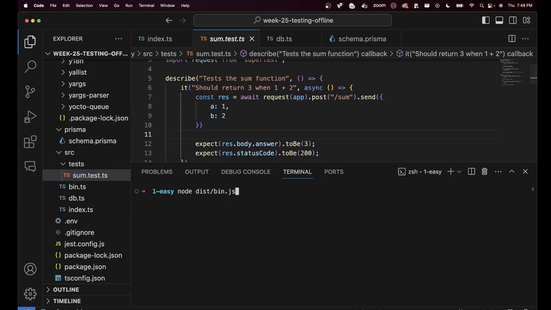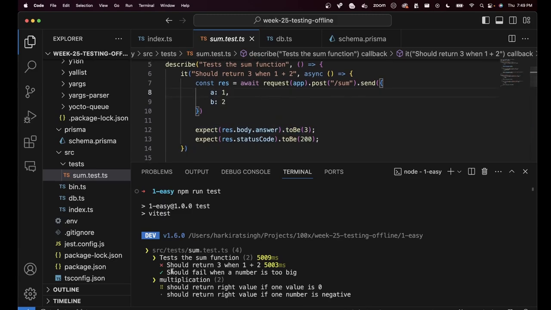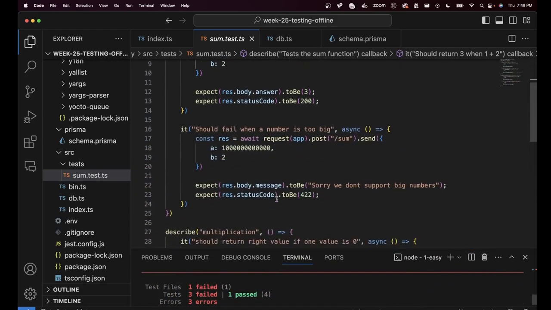If I run npm run test over here, the same error will come. As you can see, the test is failing because an exception came, control never reached here, the test never passes, and then it errors out. Still, this one test works for some reason, but the other one doesn't. Can you guess why this test succeeded, but all the other tests failed? Take a pause and figure out why this test, in which I'm sending a very big input, did not fail.